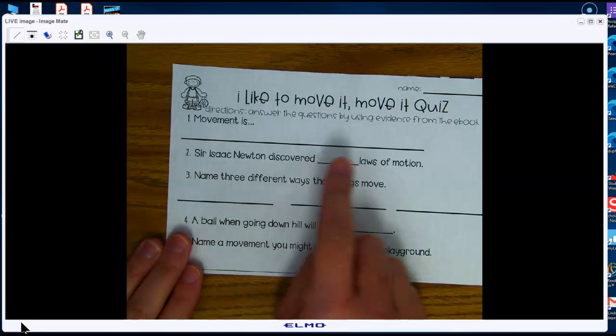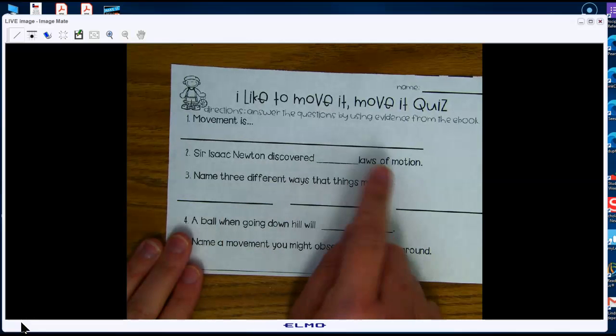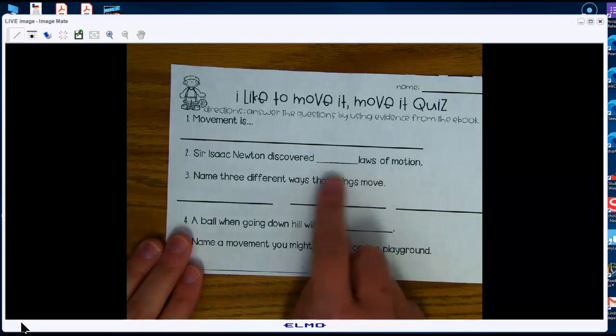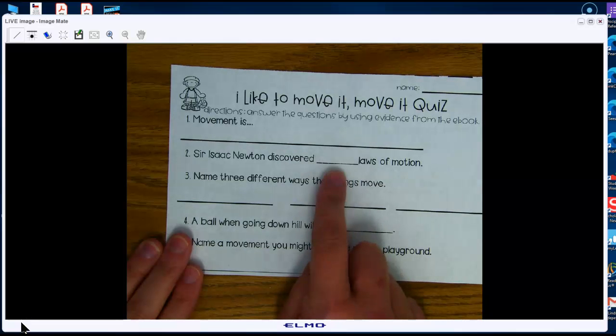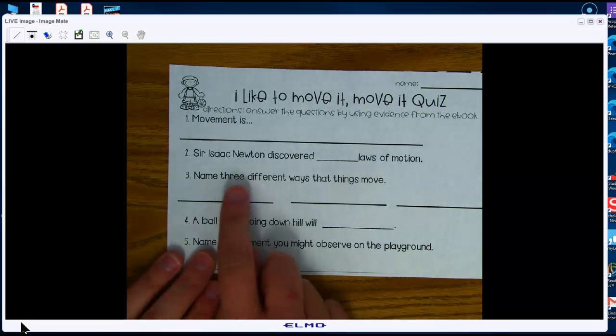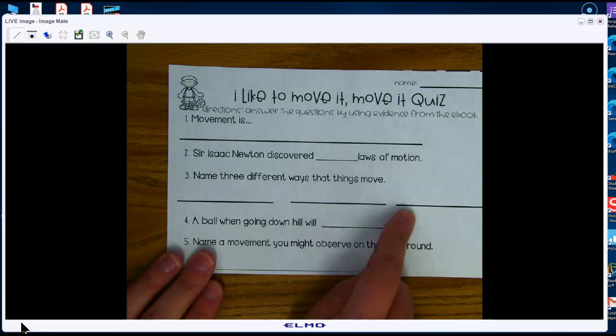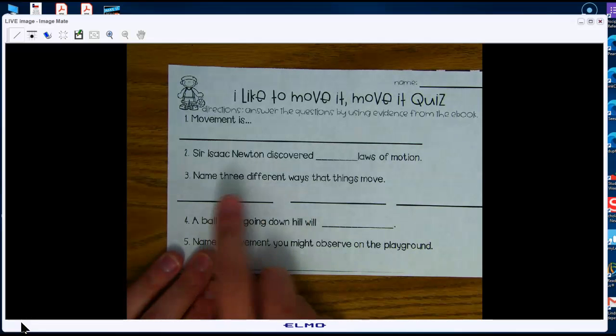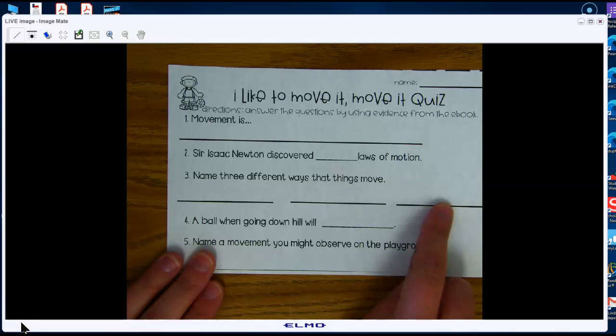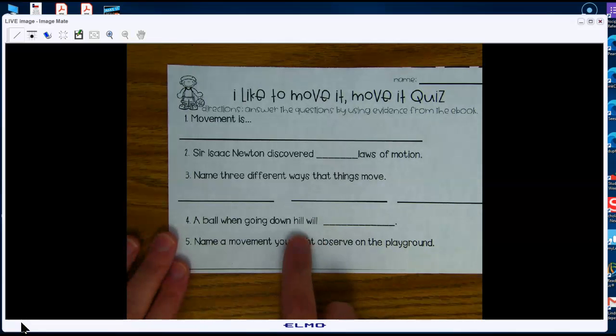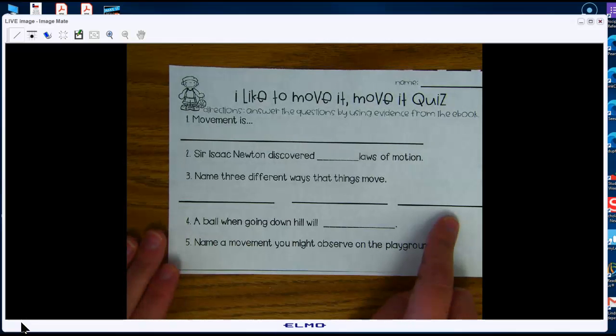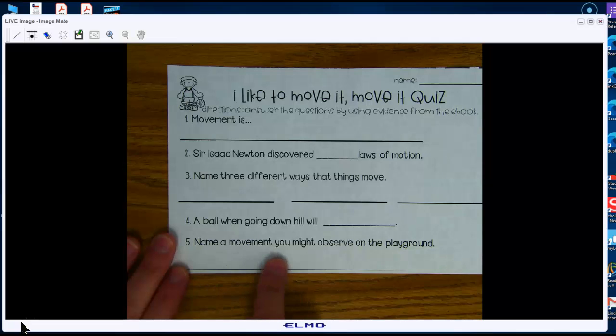And he came up with a number of laws of motion. When we figure that out, you're going to write how many laws he came up with. And then we're going to talk about 3 ways that things move. And you're going to write those 3 things here. 1, 2, 3. And then the last 2 things are going to be things that you learned about how things move. A ball when going downhill will, which of the movements will it do? And then you're going to try to think of a movement that you might see on the playground.